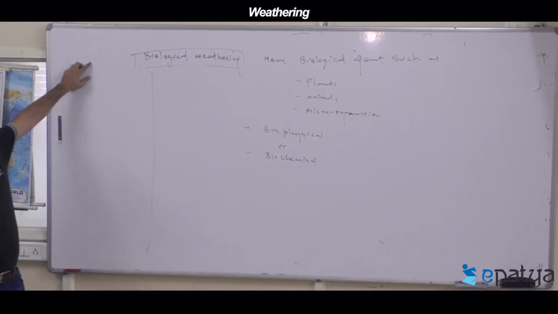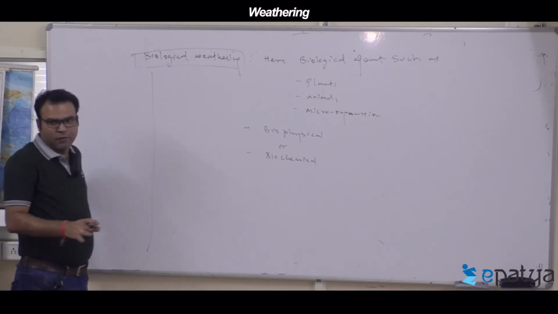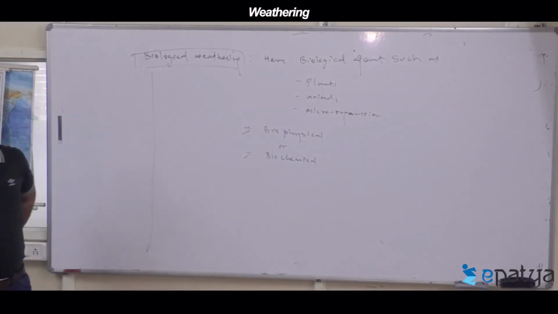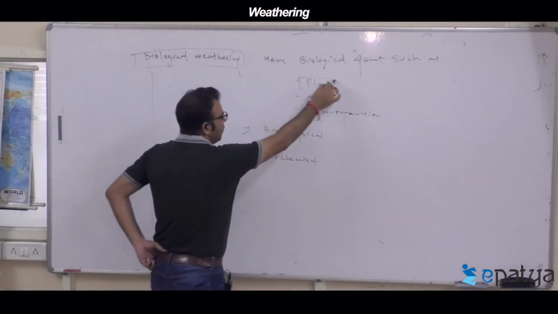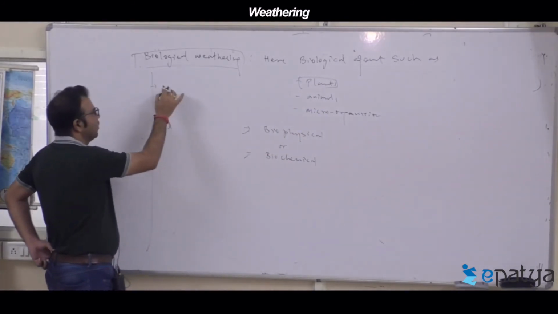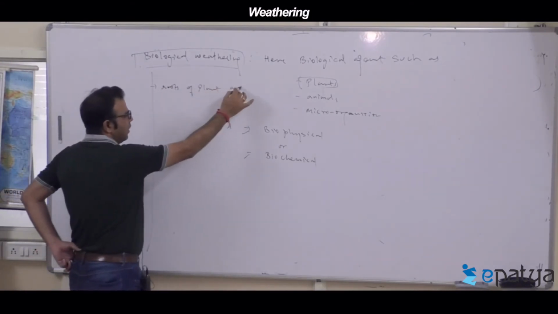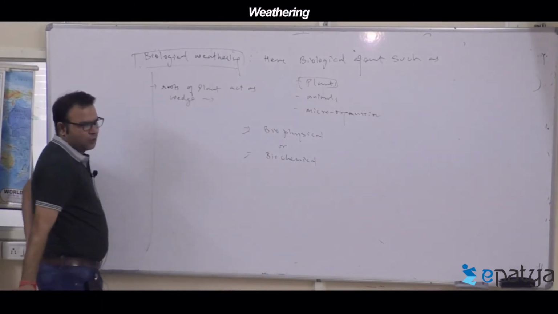So biological weathering is an action of plants, animals, or microorganisms. Suppose I talk about one physical example and one chemical example. One is biophysical and one is biochemical. You're getting this separation. The roots of plants act as a wedge and break down the rocks into two or more pieces.